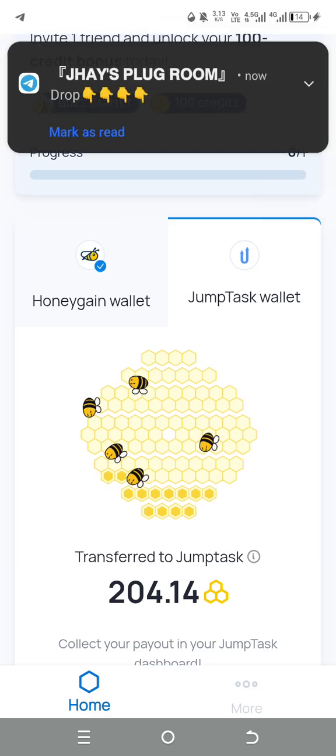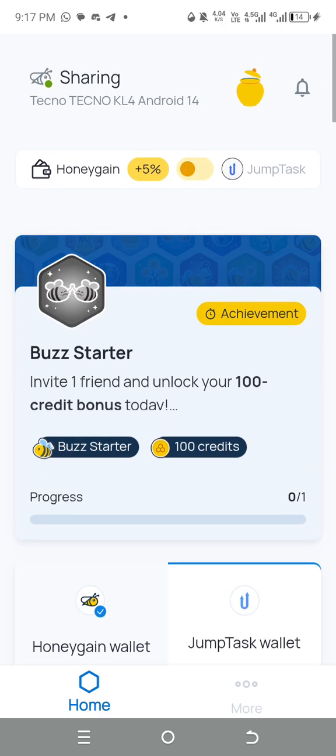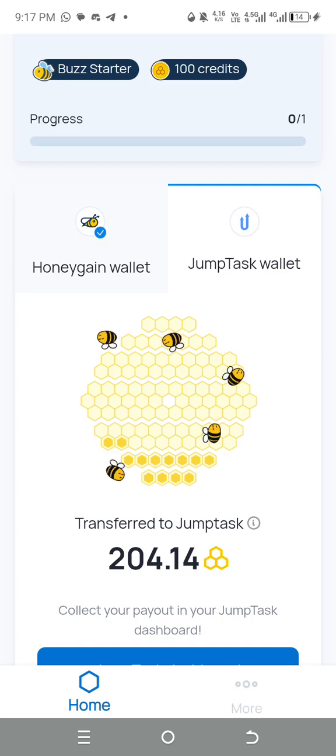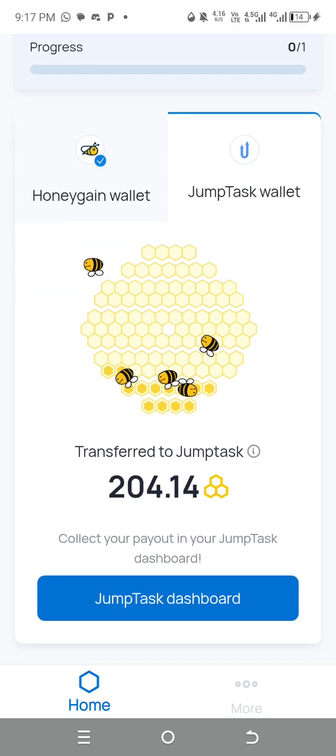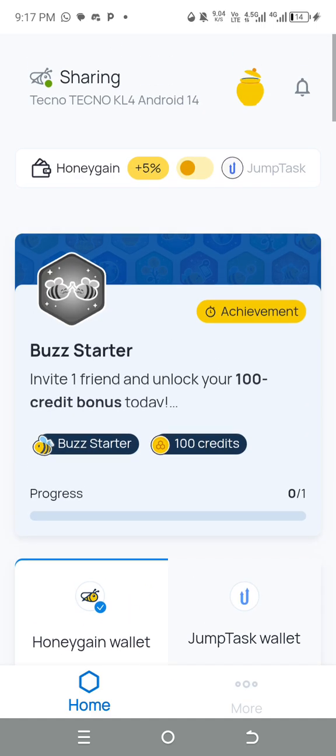But that coin, there's an update. They say that they want to change this thing. I will explain after this. I will explain about JumpTask also. So from here, as you are earning with JumpTask, you are going to claim this reward directly from Honeygain. If you are earning like this, you are going to claim your reward directly from Honeygain, and these are going to switch it.